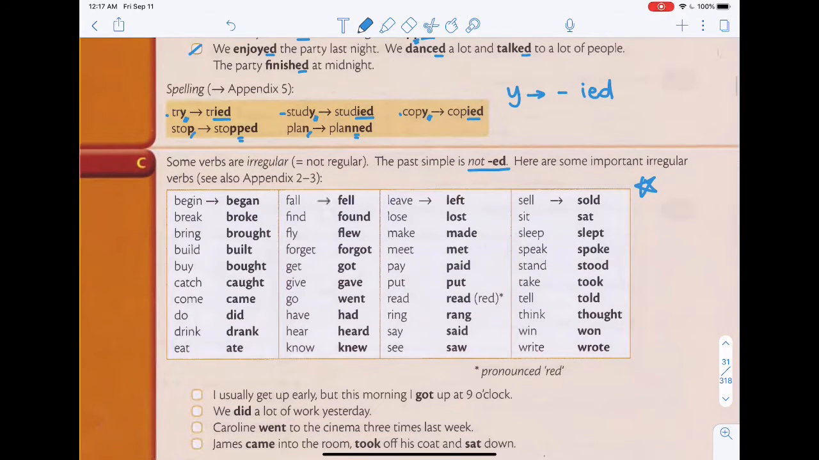Let's take a look, and I'm going to go through every single one of the irregular verbs so that you can see how it's spelled and also how to pronounce them. So let's start here. We have begin, began, break, broke, bring, brought, build, built, buy, bought, catch, caught, come, came, do, did. This is very important.